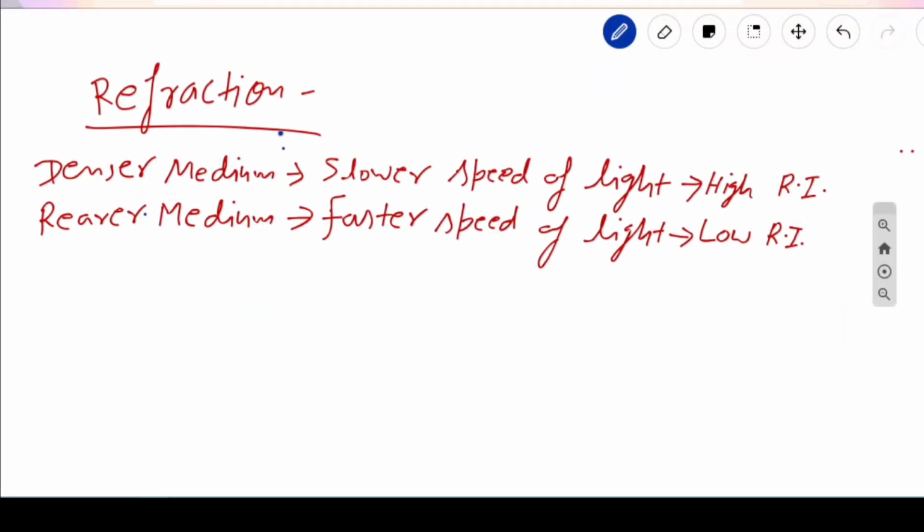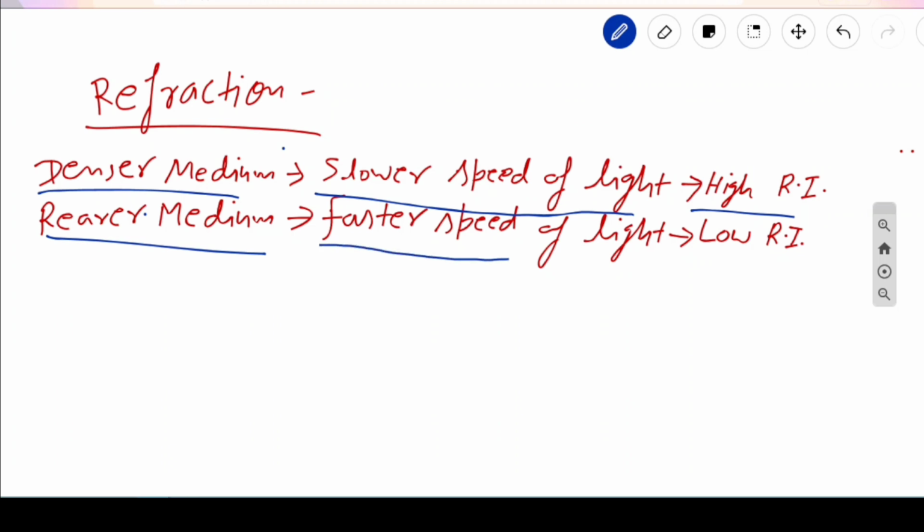Now refraction. Before we talk about refraction, we should know what is denser medium and what is rarer medium. Denser medium means slower speed of light in that medium, and that means high refractive index. Rarer medium means faster speed of light, and that means low refractive index. In refraction, a light ray goes from one medium to another medium.